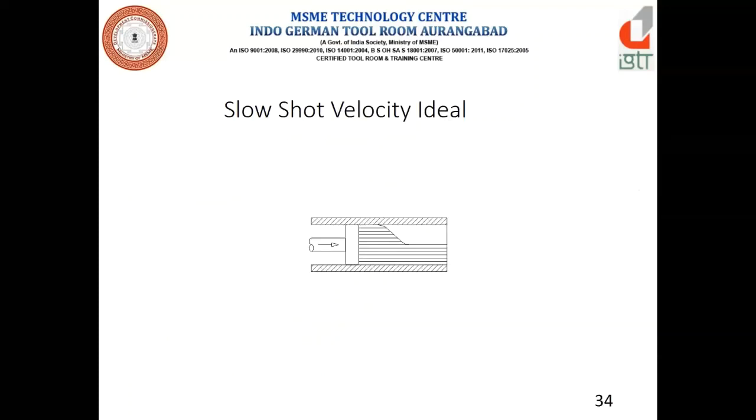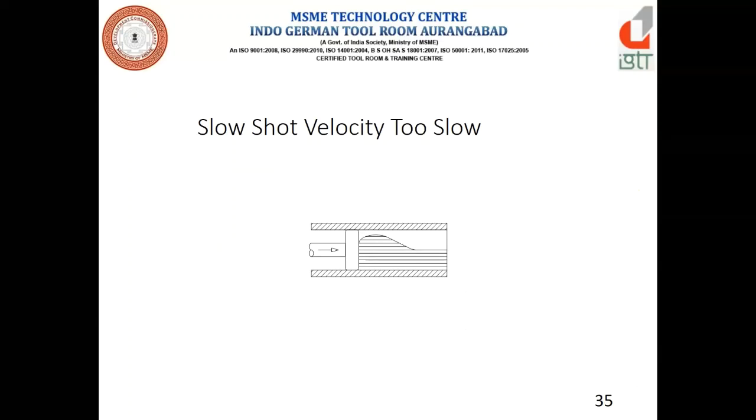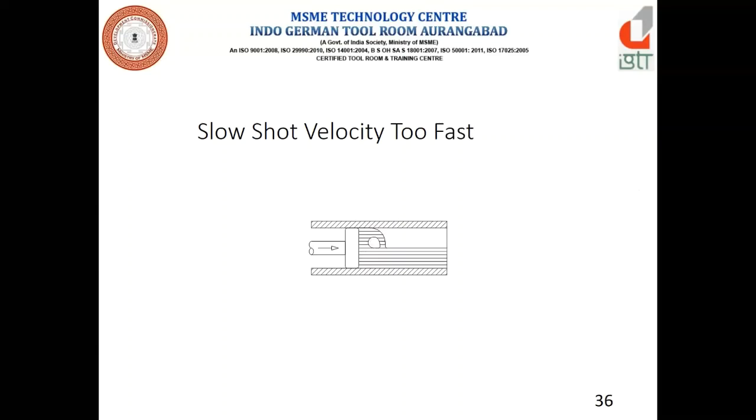Next, we can see here slow shot velocity, which means how the metal is moving in the sleeve. Slow shot velocity, too slow. If it is too slow, how does it happen there? Here you can see, when the shot speed is too fast, the air trapping. Here the air is trapped, and it continuously goes from the gate to the casting, and these casting defects are called gas porosity, and that is because of trapped air.